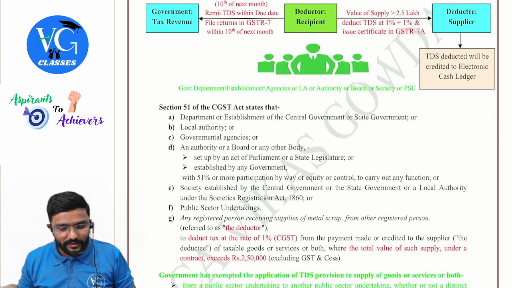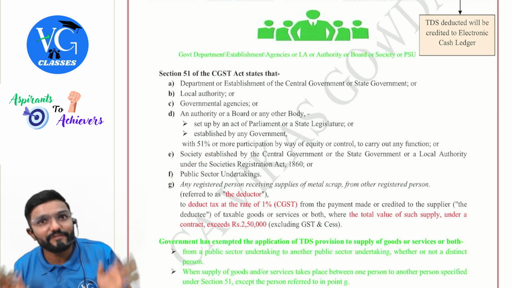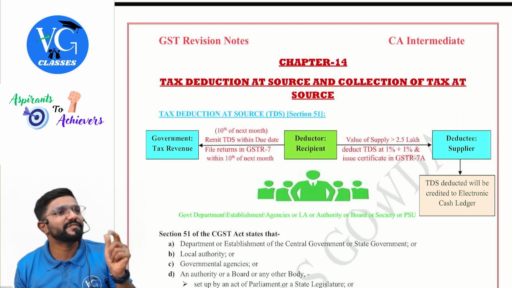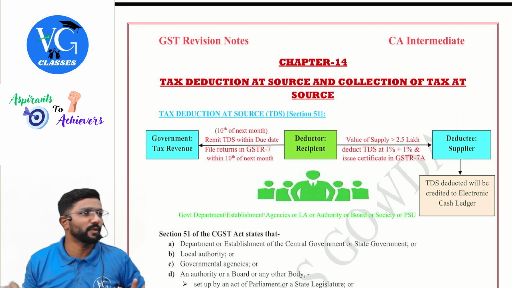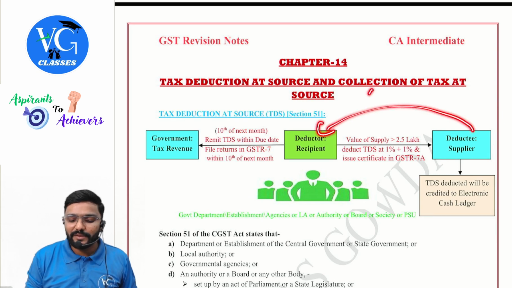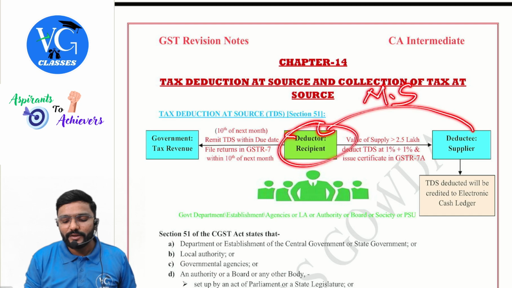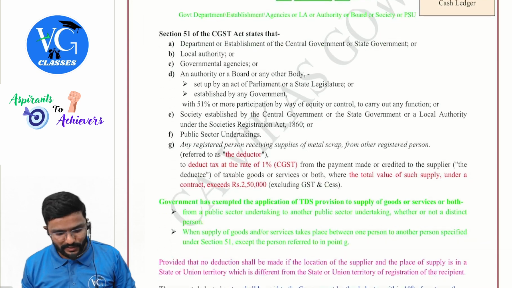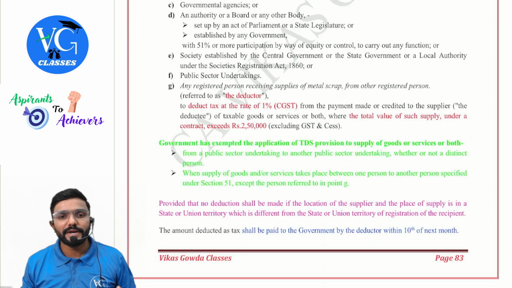So here they are not talking about RCM and all. Actually, in the scenario covered here, RCM or FCM? FCM, because this guy is registered already. When will he get registered? If his turnover has crossed the threshold limit. Okay. So if this guy is supplying metal scrap to the government, when they are making the payment, they have to deduct the TDS, guys. That's all. At what rate, sir?